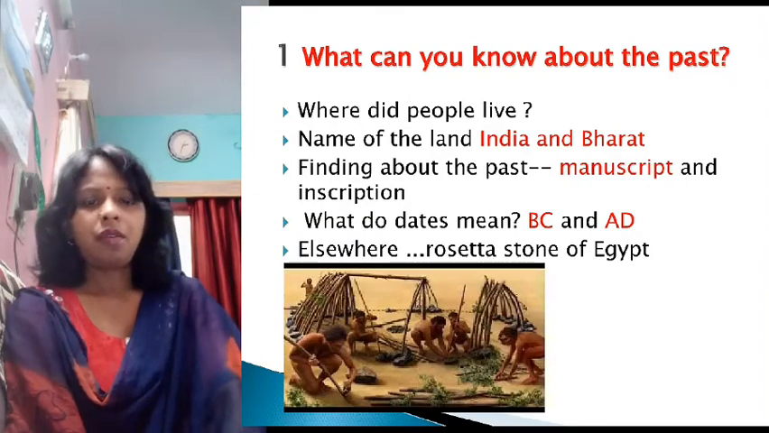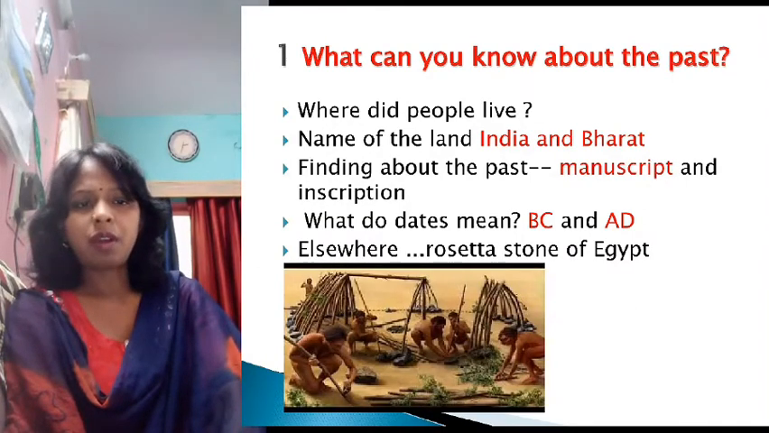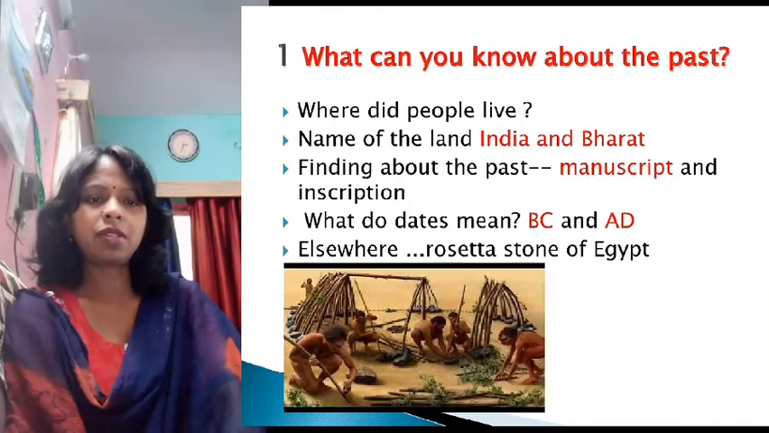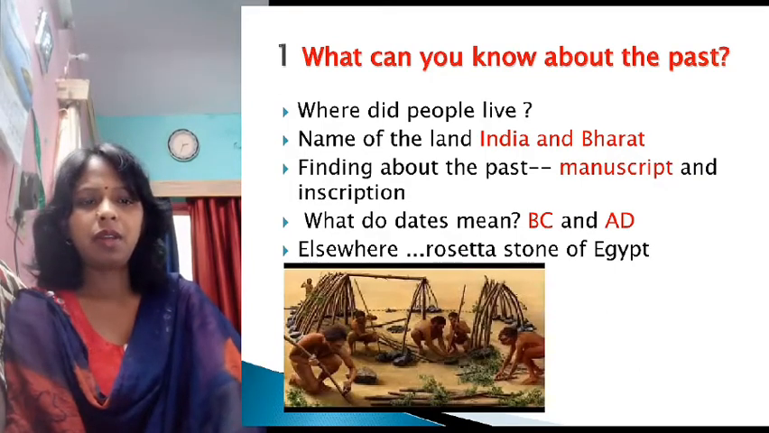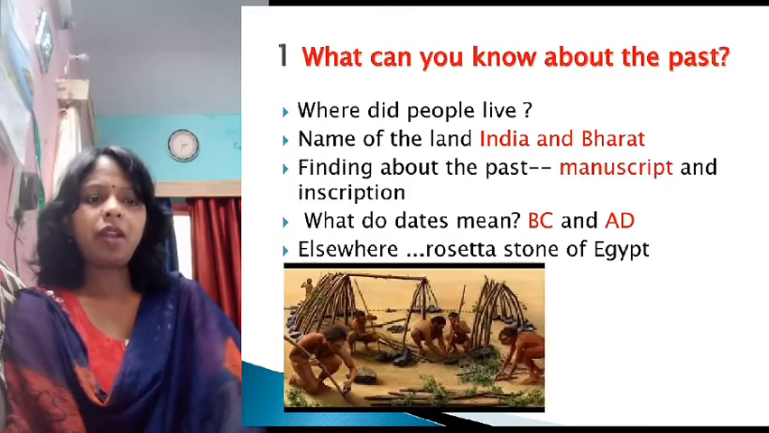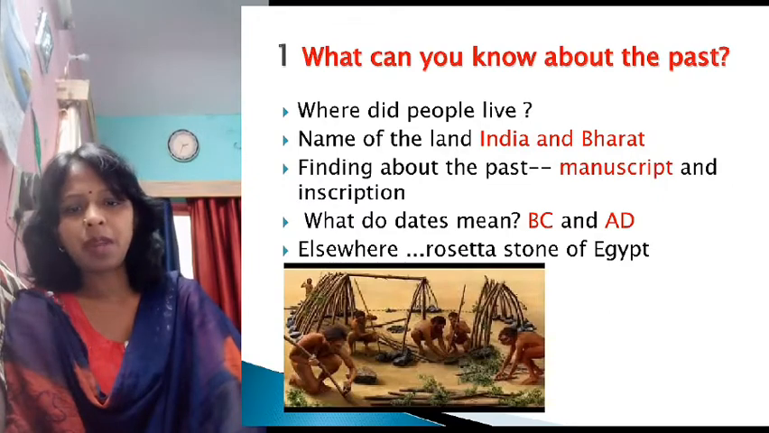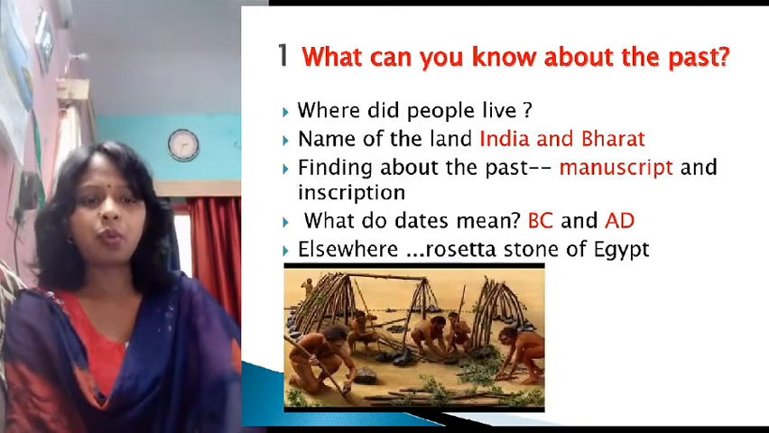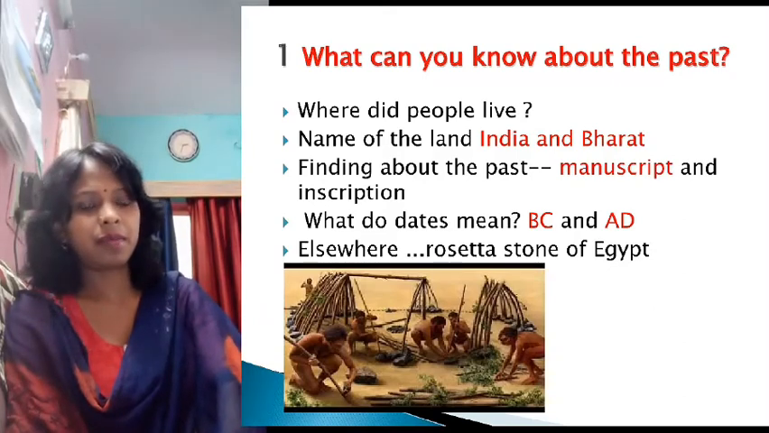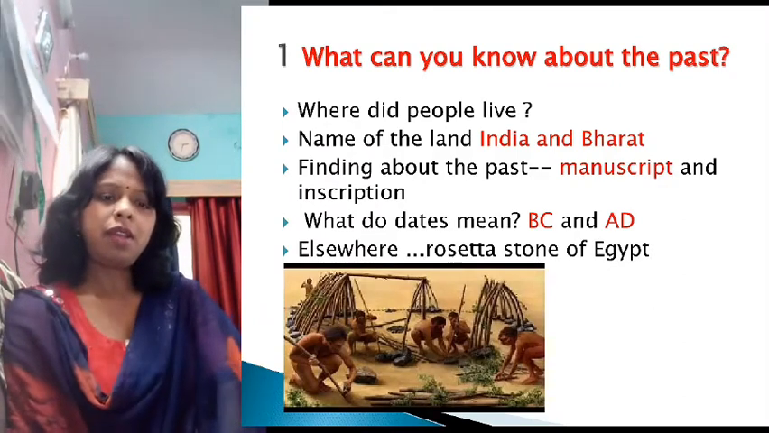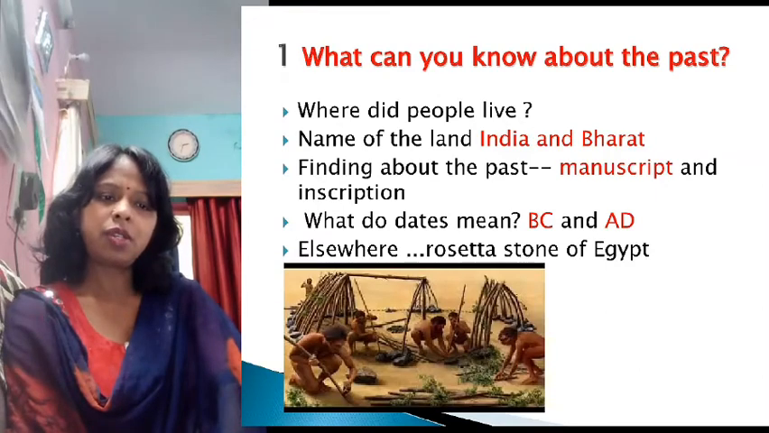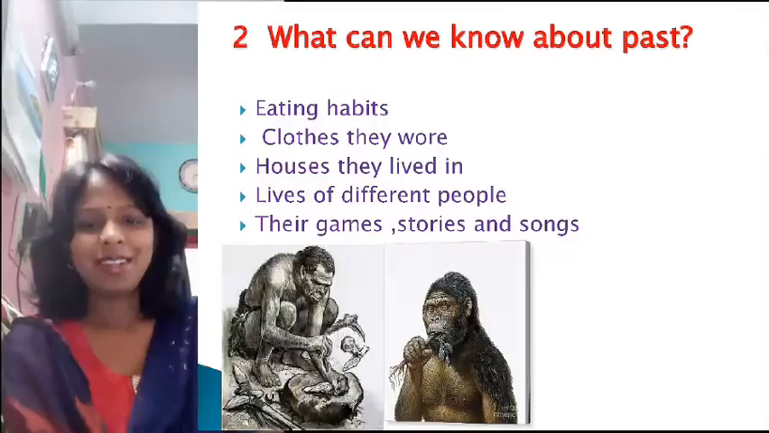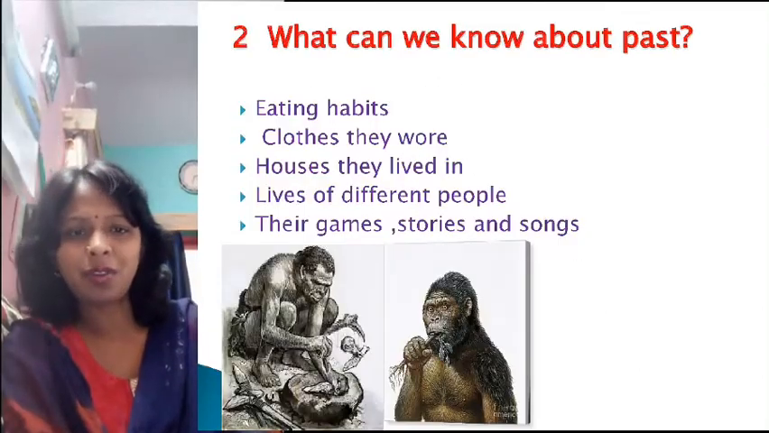That is, where did people live? After that, we will discuss the names of the land, India and Bharat. Next, finding out about the past: manuscript and inscription. After that, we will discuss what dates mean, BC and AD. And lastly, in elsewhere, we will see the Rosetta Stone of Egypt. So let's start our topic.